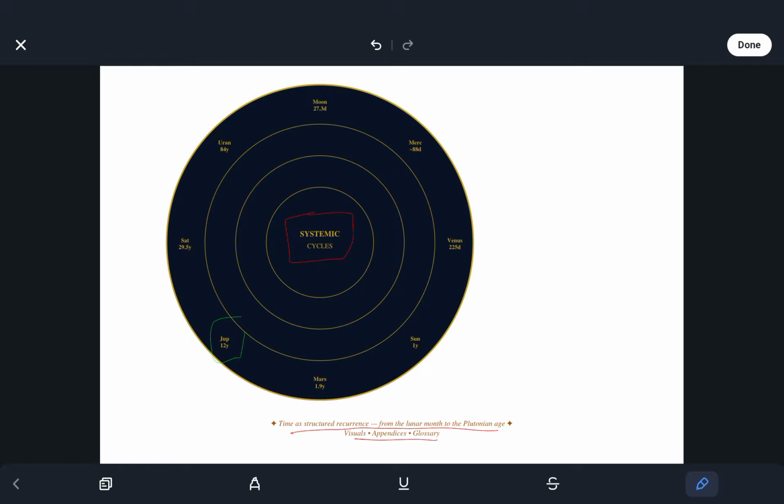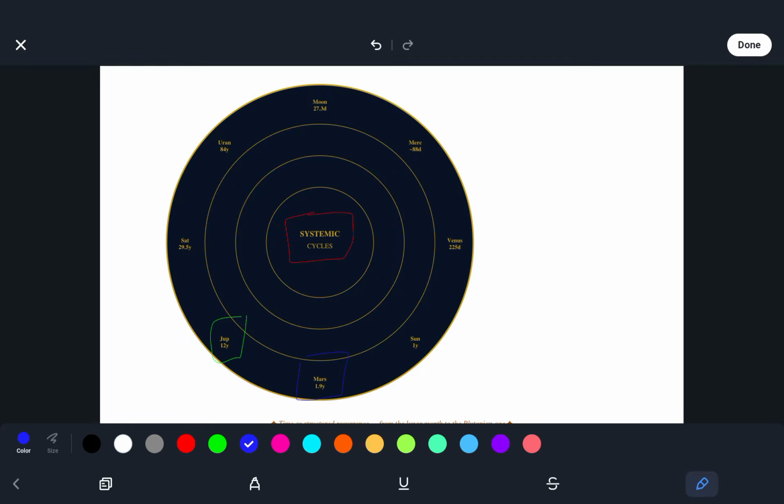So Jupiter, 12 years, Mars, 1.9 years, Sun, 1 year, Venus, 225 days, Mercury, 88 days, Moon, 27.3 days, Uranus, 84 years, and Saturn, 29.5 years.